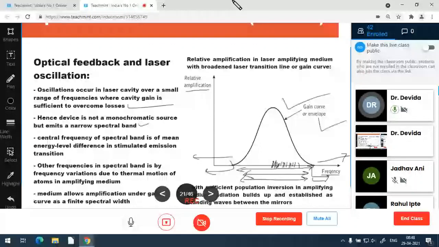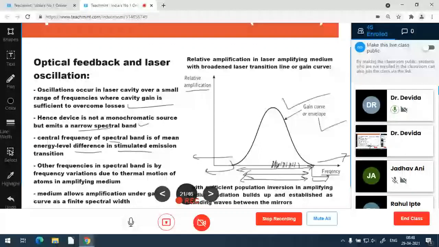The central frequency of the spectral band is the mean energy level difference in stimulated emission. So instead of energy level, we must call it an energy band. And since it is an energy band, many energy values are possible instead of the single energy value of the band gap energy.